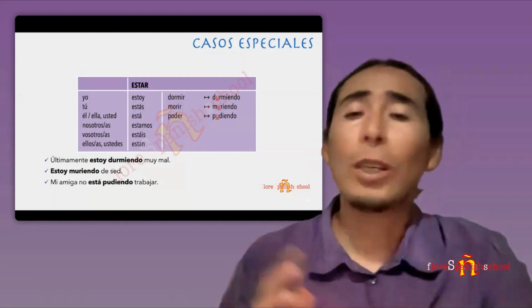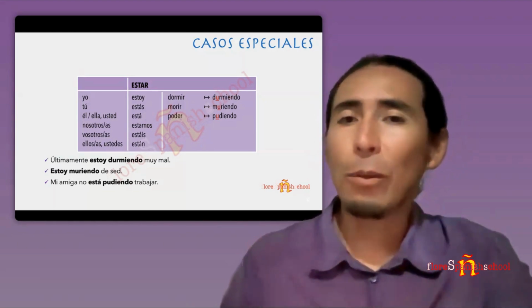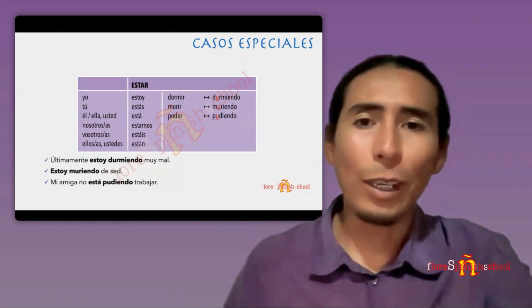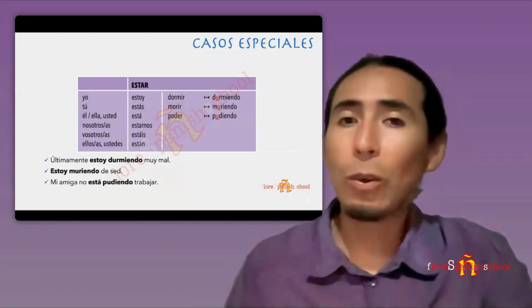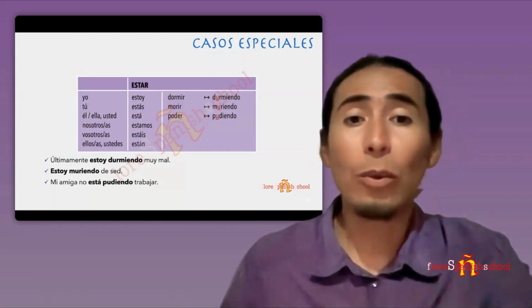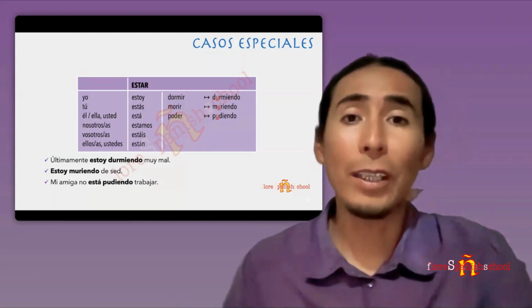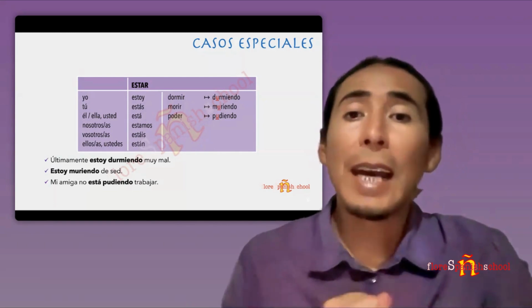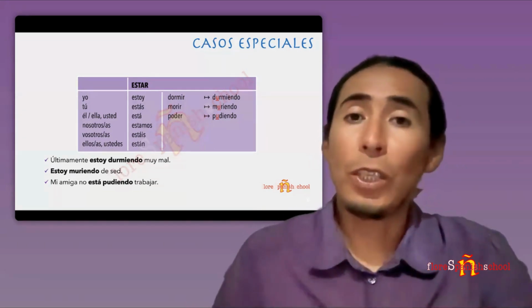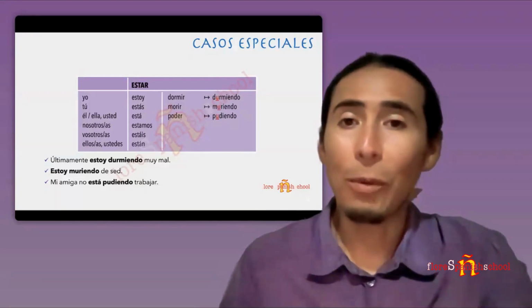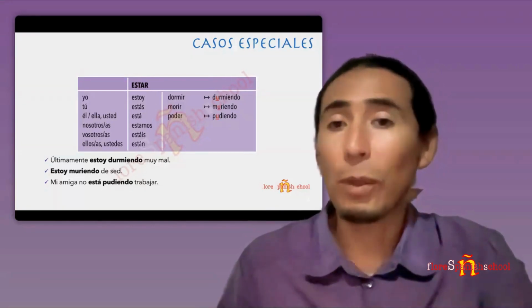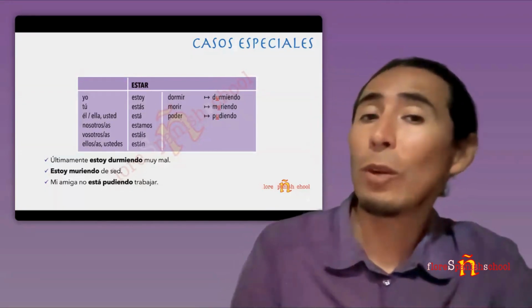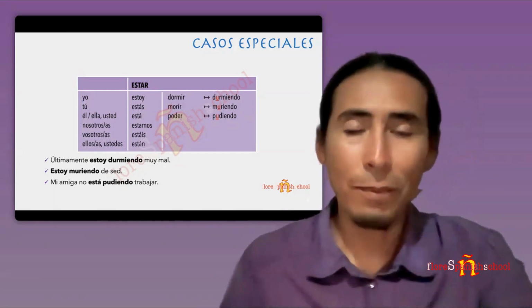Yo sigo viviendo aquí. But that is a topic for another video. So look at my videos, find that one, how to use the gerund in another situation. So today what we learned is the presente progresivo and how the gerund is constructed from a normal verb, and which are the irregular gerunds and the regular gerunds.